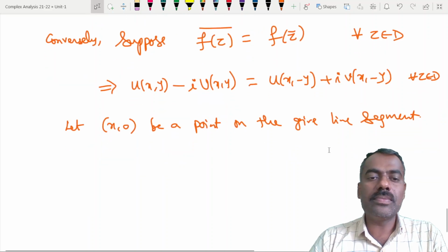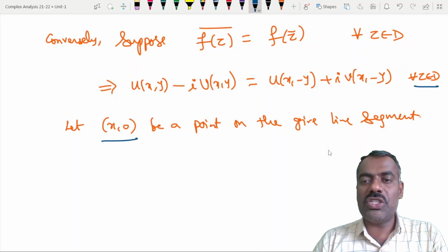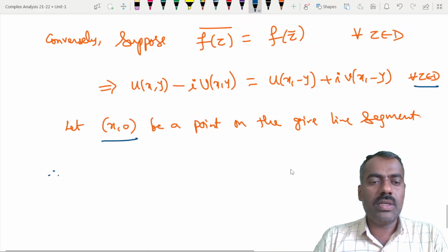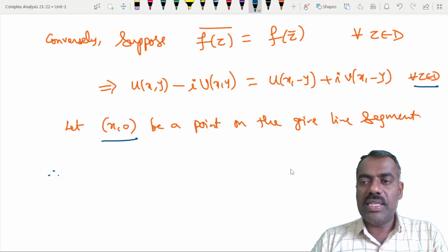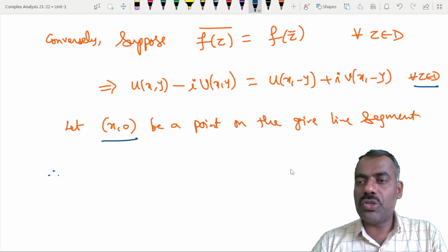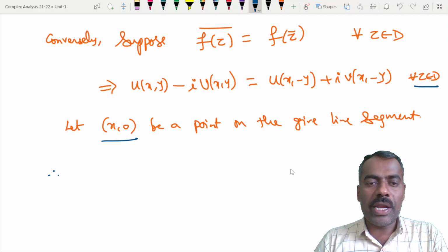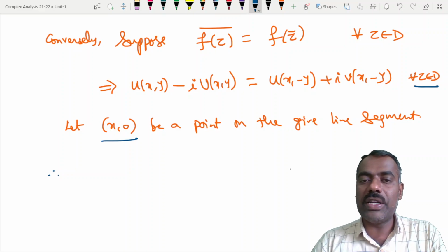Clear? Therefore, when you substitute x comma 0 in the above equation, it should be true, because this equation is true for every point in the domain.